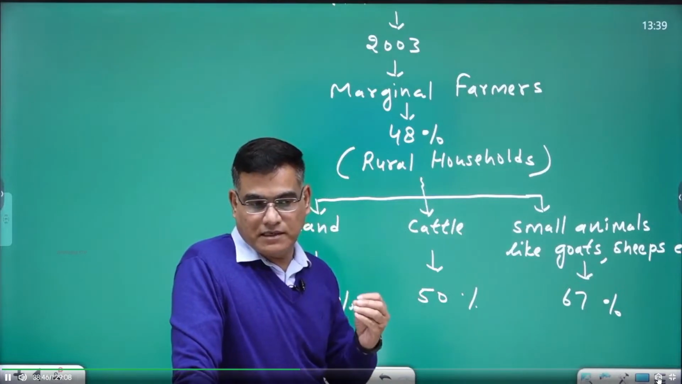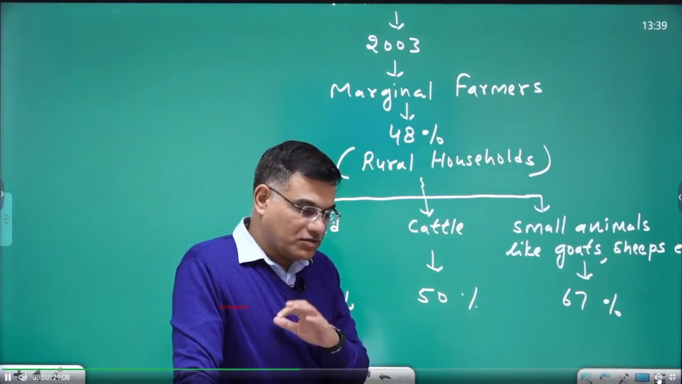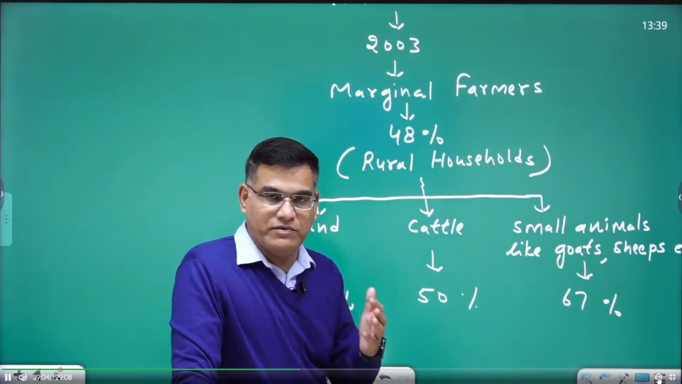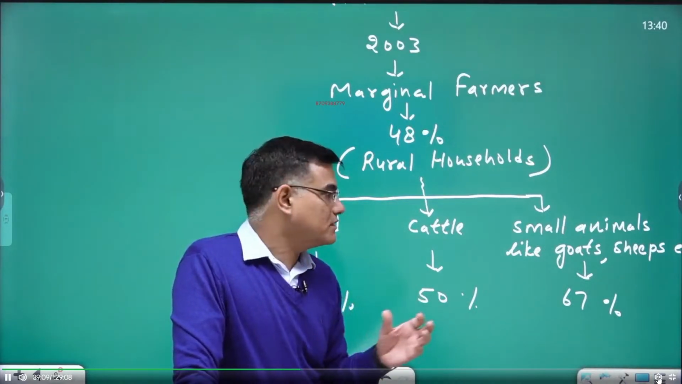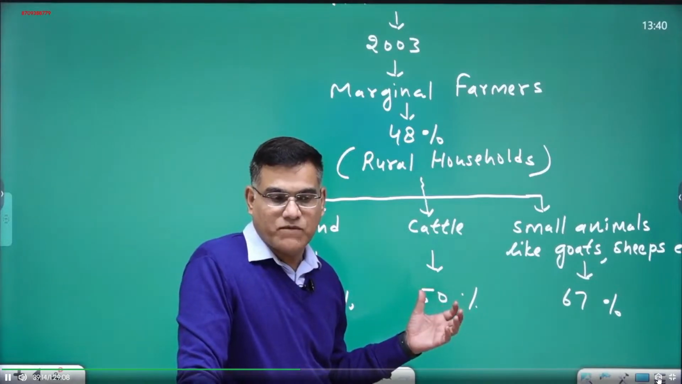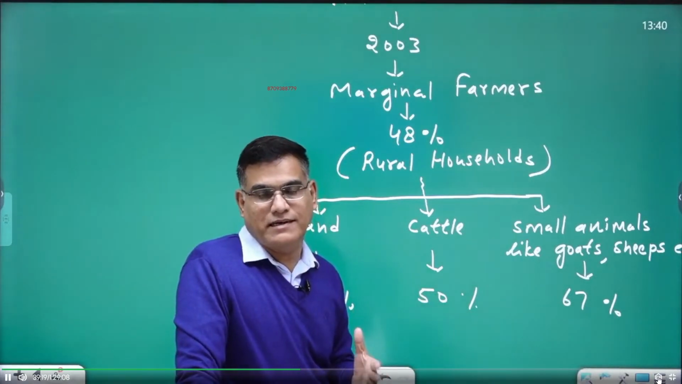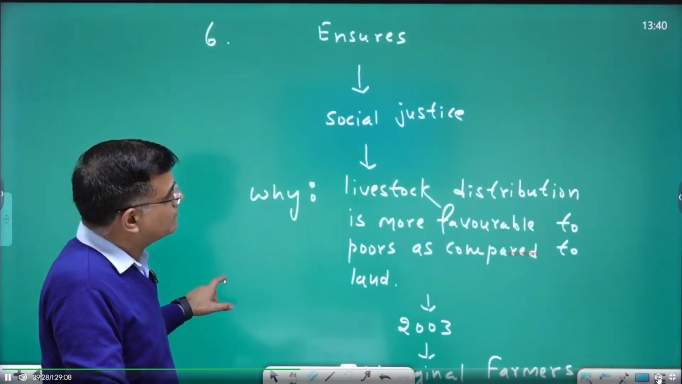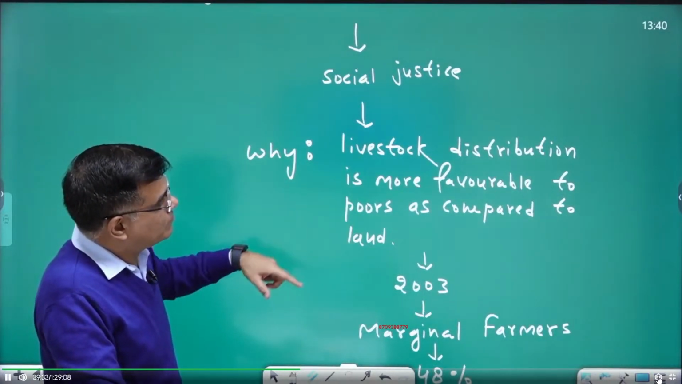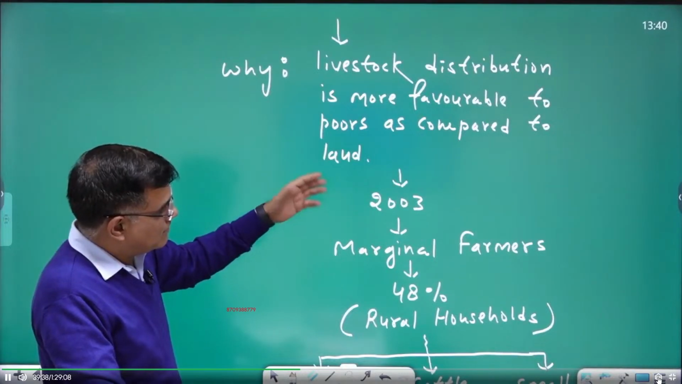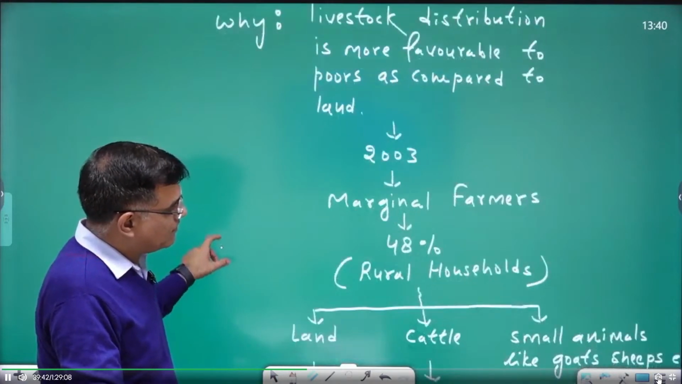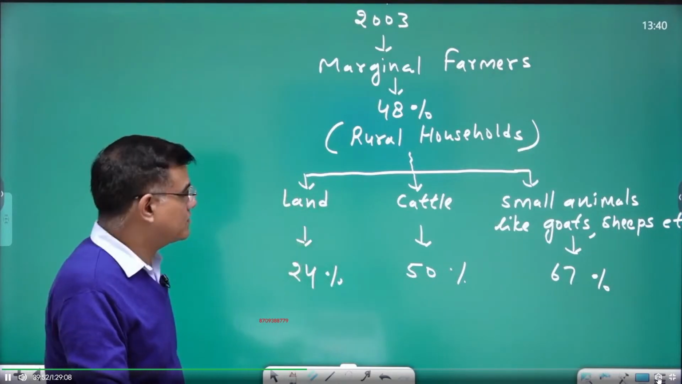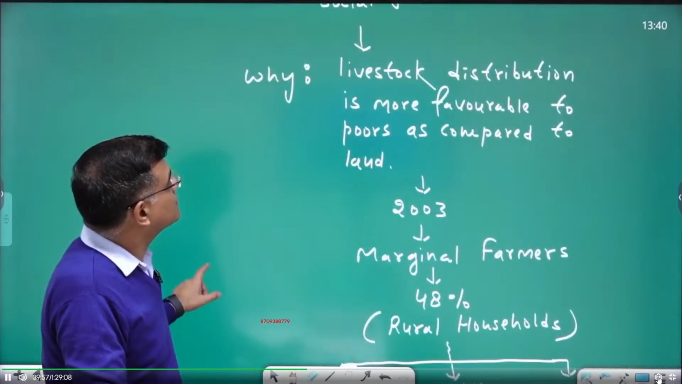So you can say that animal rearing or husbandry is good from the social justice point of view towards downtrodden people. If they are having more assets and more income, we would say that we are moving in the direction of social justice. So their allocation is favorable for the poor. So animal husbandry supports the idea of social justice. You have to say like this. And social justice, why? Livestock distribution is more favorable to the poor as compared to land. We took this year, and in this year, marginal farmers were contributing 48% of rural households, while they had only 24% of land, but 50% of cattle and 67% of small animals. Right. So this is point number 6.